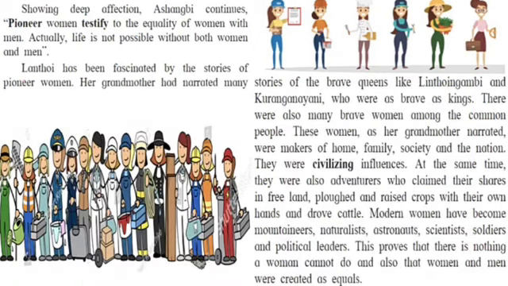Lanthoi's grandmother had narrated so many stories of brave women like mountaineers, naturalists, astronauts, scientists, soldiers, and political leaders. These prove that there is nothing a woman cannot do, and also that women and men were created as equals. It means women have the capability to do anything in the world.